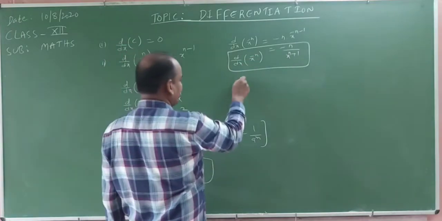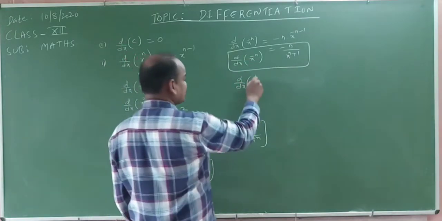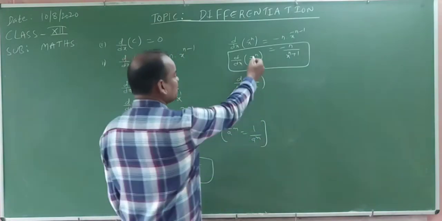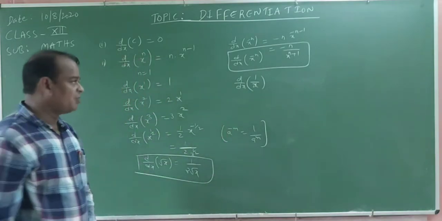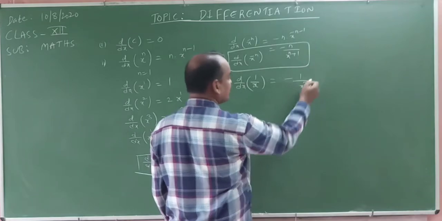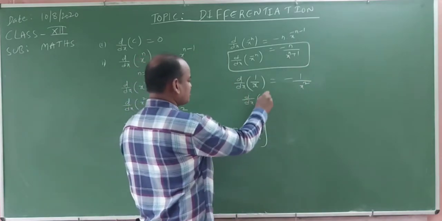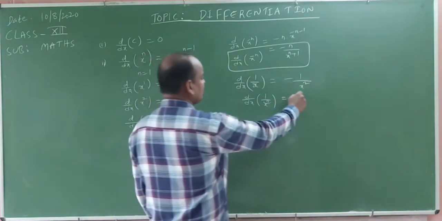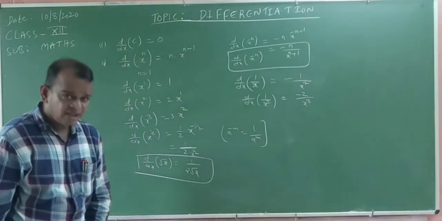Okay, put n value minus 1, d by dx of 1 by x. Derivative of 1 by x with respect to x. 1 by x is x power minus 1, already told that one, 1 by a power m equals a power minus m. That equals minus 1 by x power 1 plus 1, means x square. Okay. Now d by dx of 1 by x square. Just using the formula logically, what happened? Minus 2 by x cube.